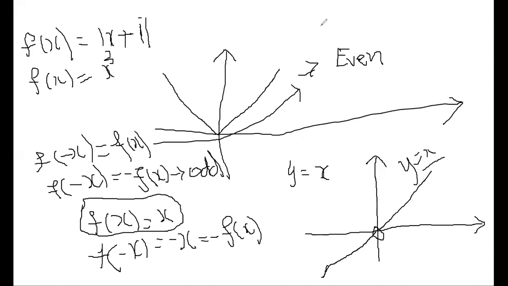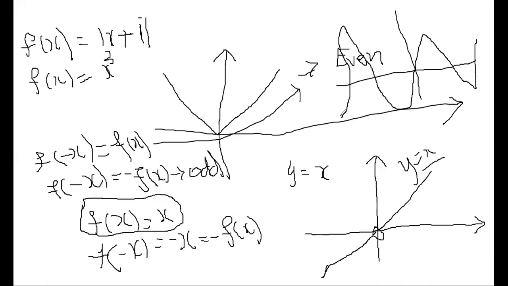Now the main example of an odd function is sin x. What's the curve of sin x? Sin 0 is 0, and it continues like this. On the left-hand side, how will it be? Sin of minus 90 is minus 1, right? It will be like this. So this is also symmetric about the origin. That's why we say that it is an odd function.